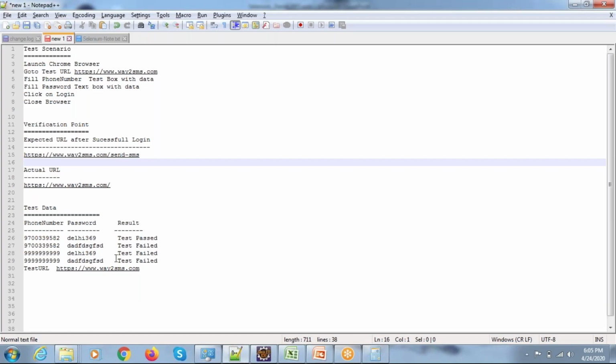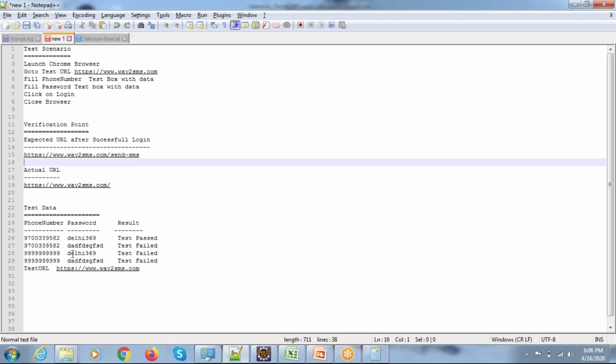You're going to update the result as well as why it failed, in which test, what is the expected requirement, what is the expected value, and what is the actual value. If expectation and actual value both are matching, then you are going to pass the test. If expected and actual both are not matching, then you are going to fail the test case. Okay, yes. So now think, here you have only 4 fields.